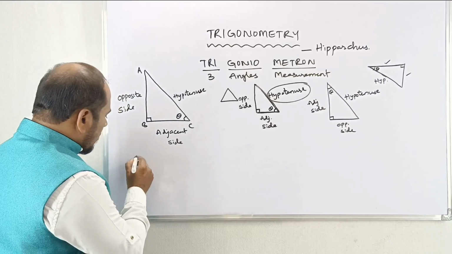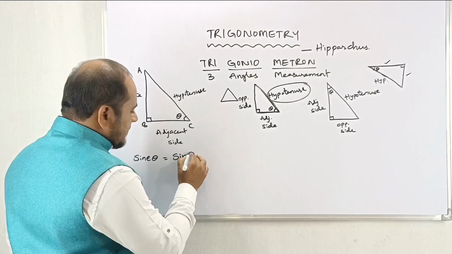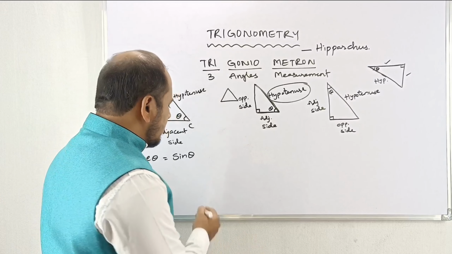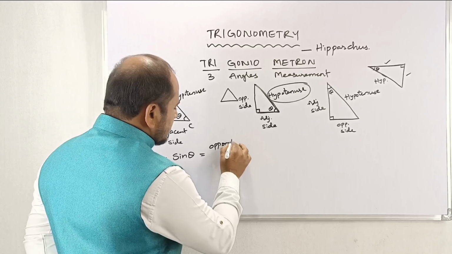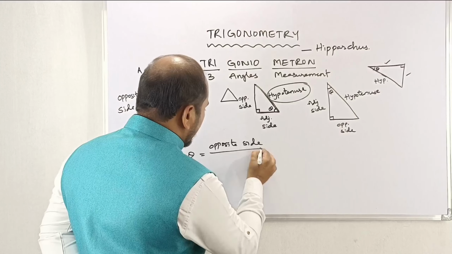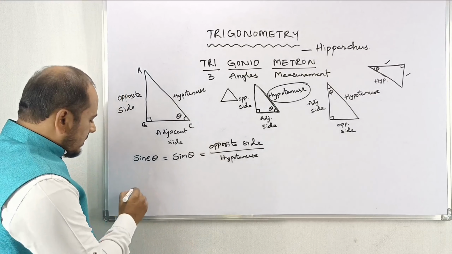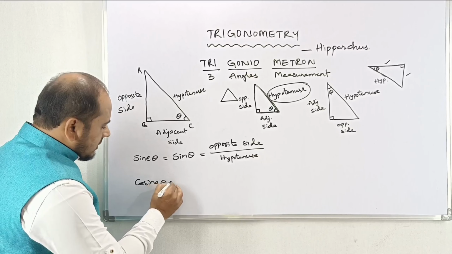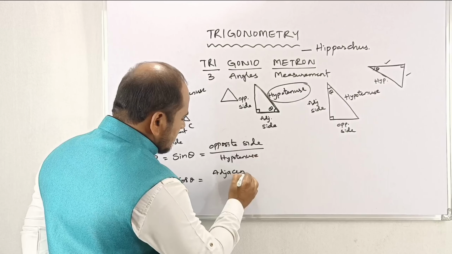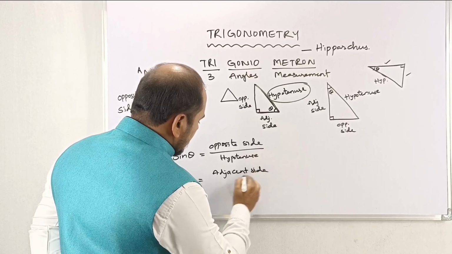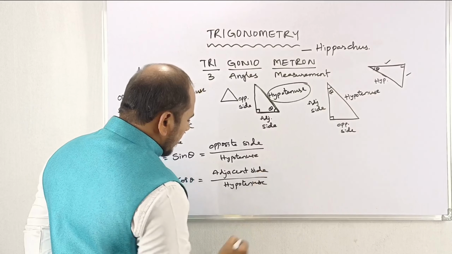So directly I am going to the topic, that is, the first ratio is sin theta. We can pronounce it as sine theta also, but mostly we pronounce it as sin theta. Remember, opposite side by hypotenuse. This you remember, my dear. Next one is cosine theta. Cosine theta means cos theta. Here it can be taken as adjacent side by hypotenuse. You have to remember.